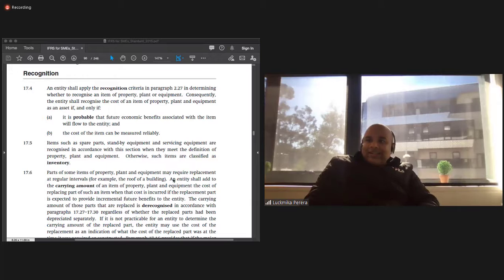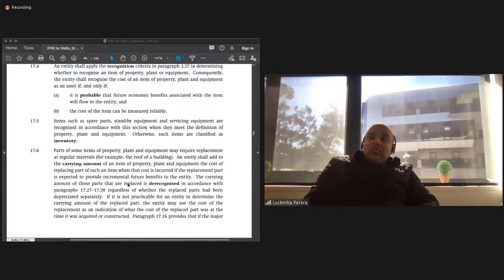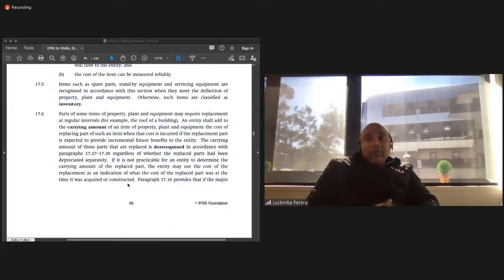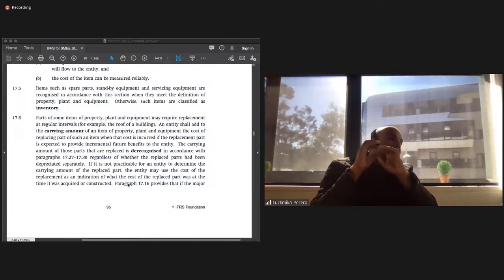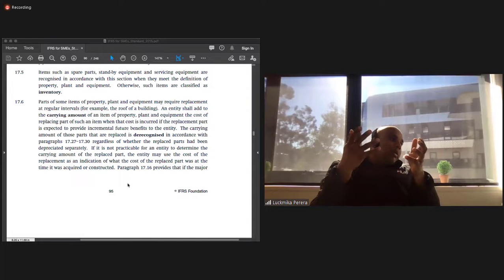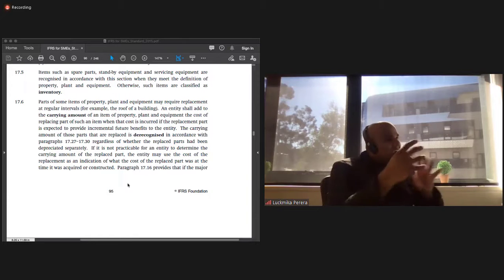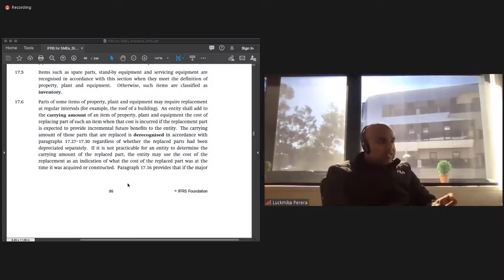Okay. So there is a difference between inventory and property, plant, and equipment. Now remember, inventory are the ones that you sell to make a profit. Property, plant, and equipment are items that you use to produce items that you sell. Do you understand the difference between the two clearly? Property, plant, and equipment is what you use to make something that you sell. What you make is called inventory. Is that clear?